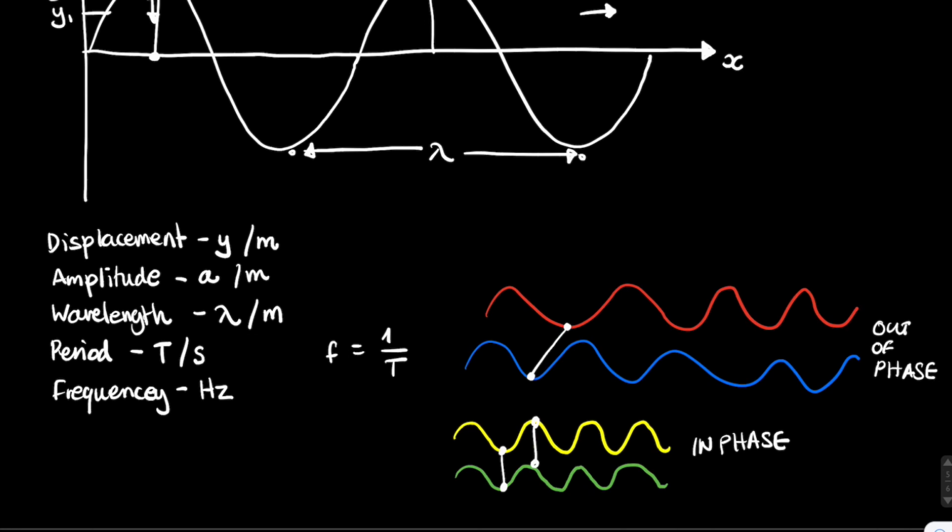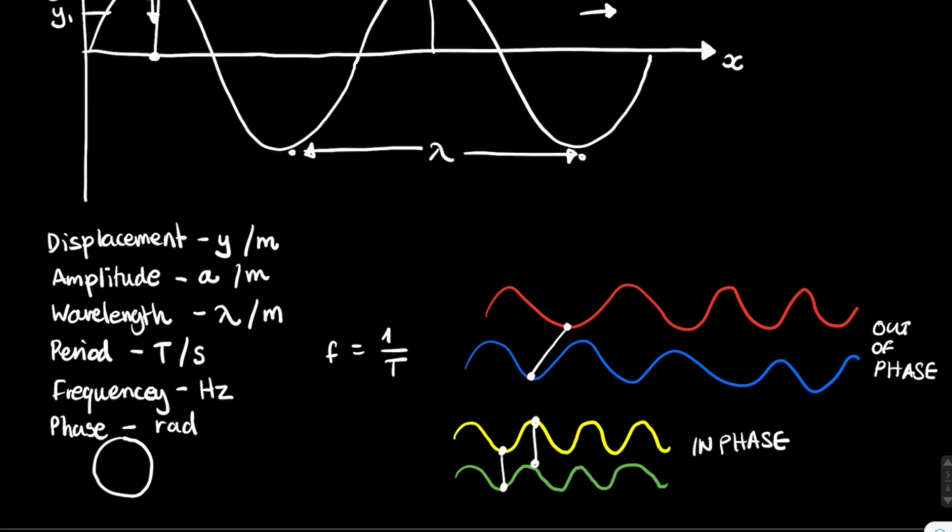You can model a wave very similarly to how you can model a circle. One full rotation of a circle can be thought of as a whole period in time or in wavelength. And so the phase can actually be measured as an angle. So let's just write that down. Phase, and it's measured in radians.